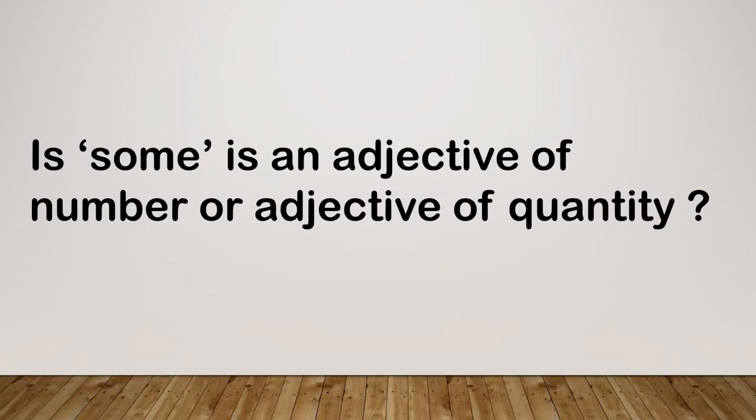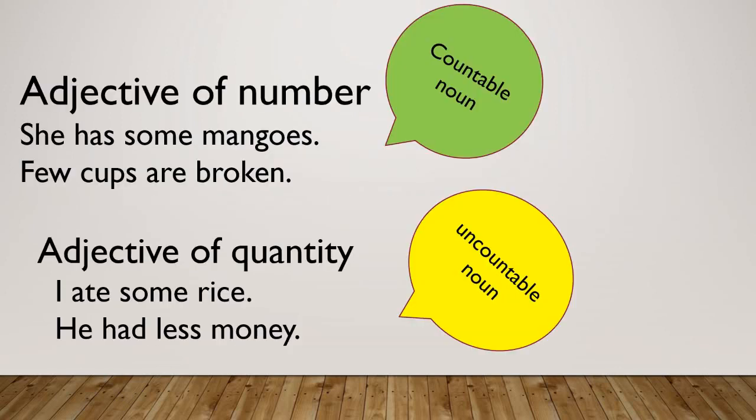Now let's see adjective of number. Student, here: she has some mangoes. Student, mango is a countable noun. We can count mango. Okay. Now in the second sentence, few cups are broken. Here also cup is a noun and we can count cups. How many cups were there? So cup is a countable noun.